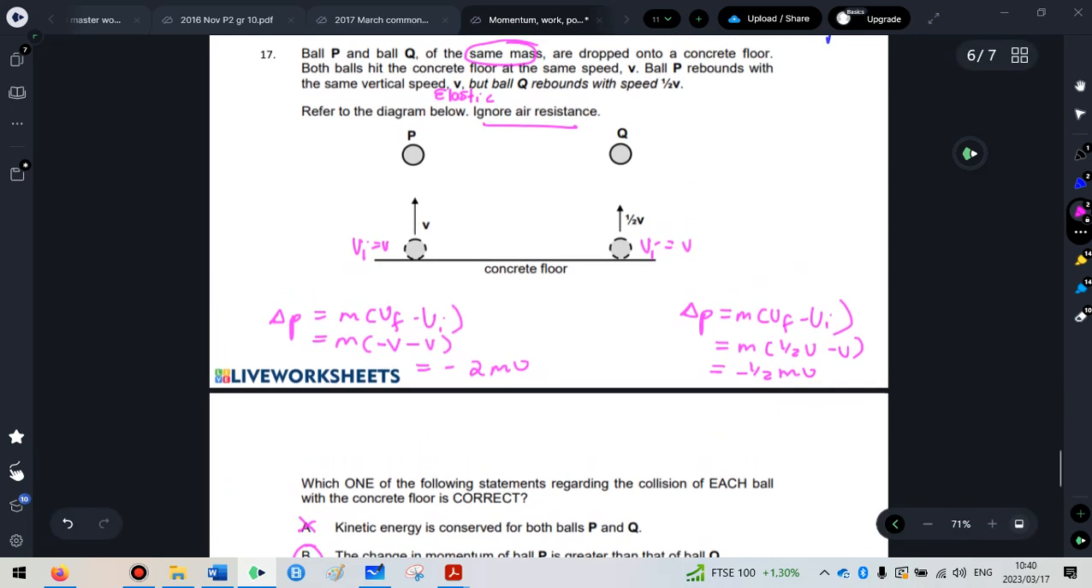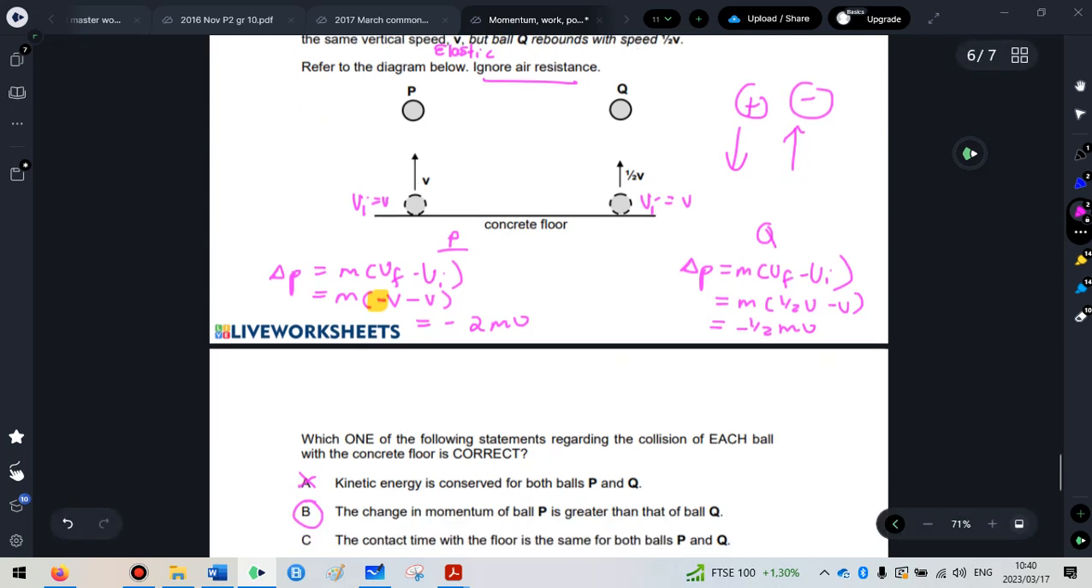Change in momentum is mv final minus initial. So I've subbed in the initial. Again, please be careful of that negative when you change direction. Assign one direction as positive and one as negative. So my change in momentum here gives me negative 2mv for P. However, for Q, the change in momentum gives me only m times half v minus v. So half v minus v gives me negative half v, times the m, so negative half mv. Therefore it is option B. The change in momentum of P is greater than the change in momentum of Q if you compare the two values with each other.